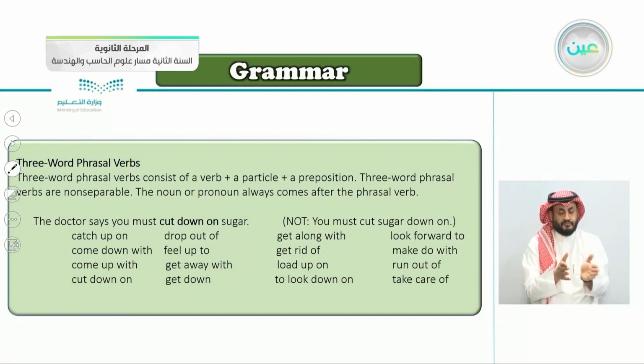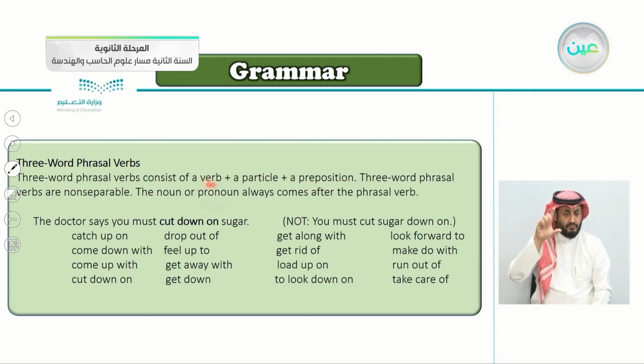Continuing here with three-word phrasal verbs. So previously, there were just two words. Now we'll be studying three-word phrasal verbs. Three-word phrasal verbs consist of a verb, a particle, and a preposition. So these are the three parts: a verb, then a particle, and also here we're adding a preposition.